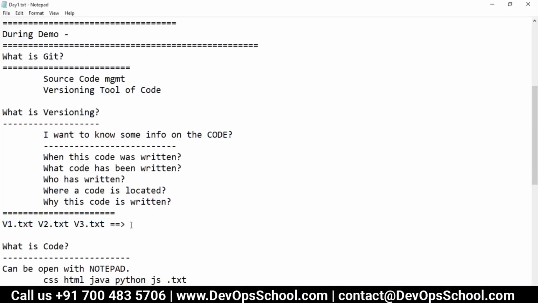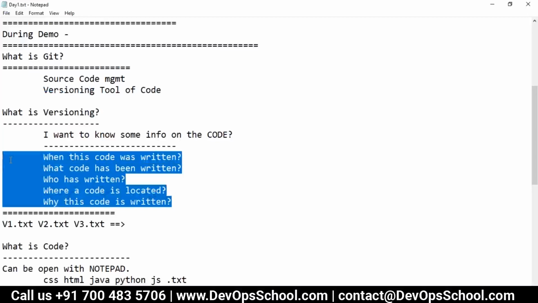So we have to have some management tool for versioning. The tool can help us to get all this information, which includes when, what, who, where, why, and stuff like that.